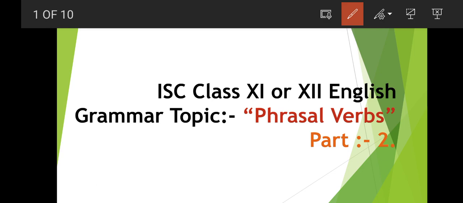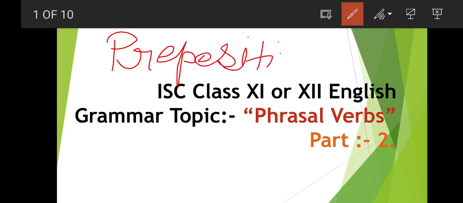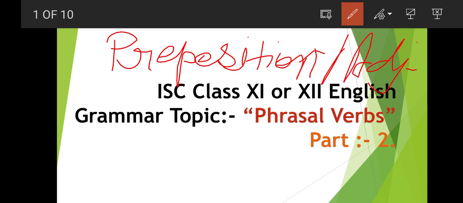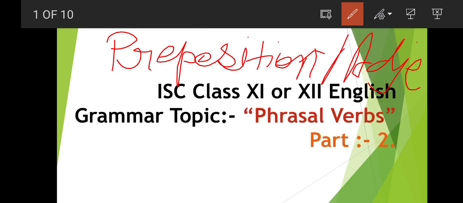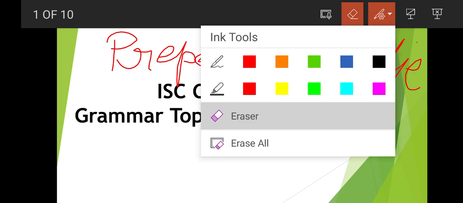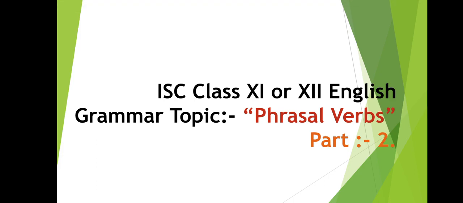When any verb combines with a preposition, adjectives, and adverbs, the resulting word form is known as a phrasal verb. When a verb adds with a preposition, then it is known as a phrasal verb. I hope you're clear with this concept as well.